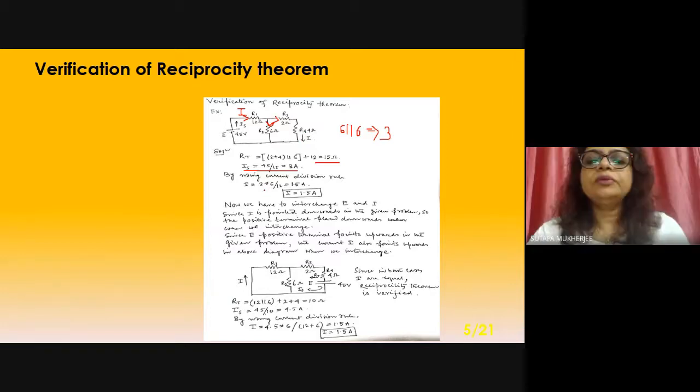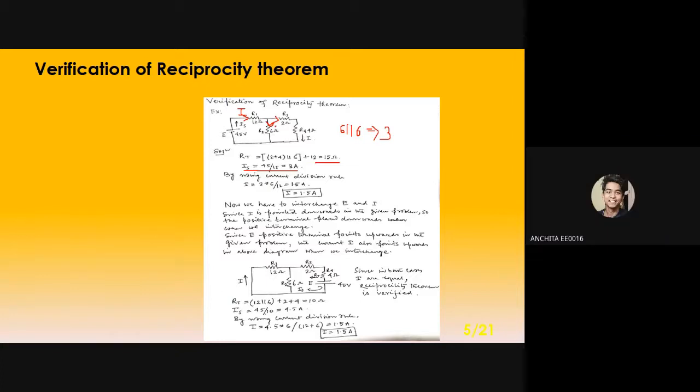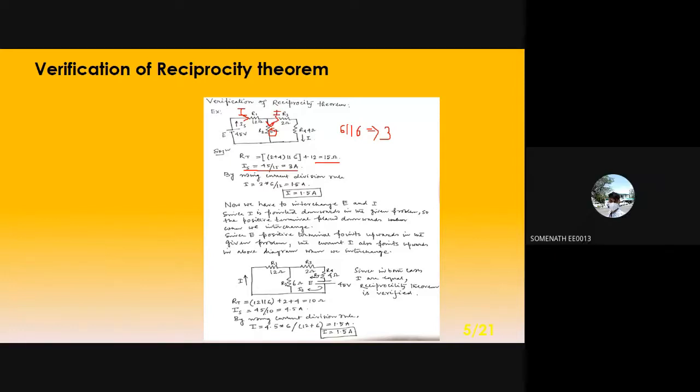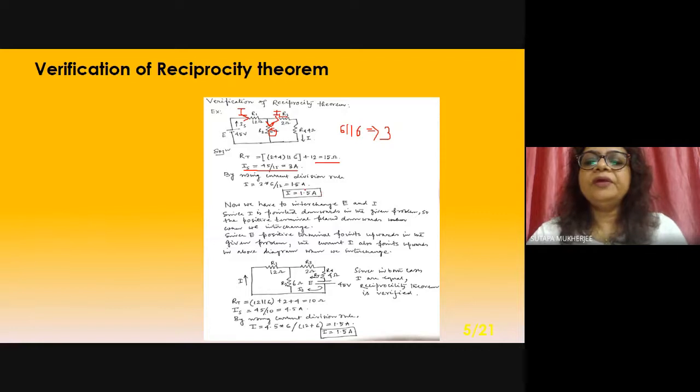That is 3 into what? This is 3 into 6, that is the current flowing through that resistance, 6/12. Right. Yes, ma'am. Okay. If you do this, then this I2 will be determined. I2. So this is 1.5.